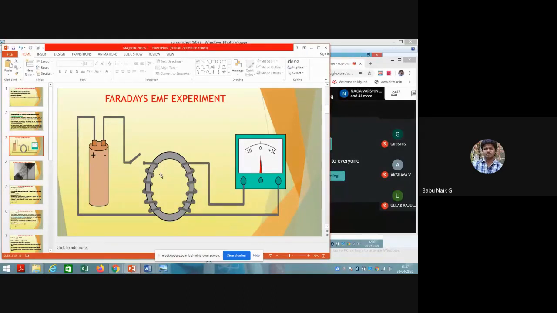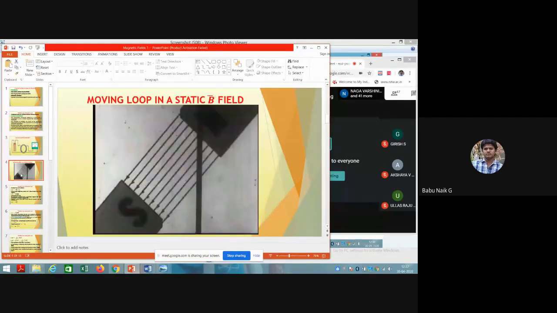Not only this one, he started with another experiment also. In this experiment, you can see a magnet with a North Pole and a South Pole.